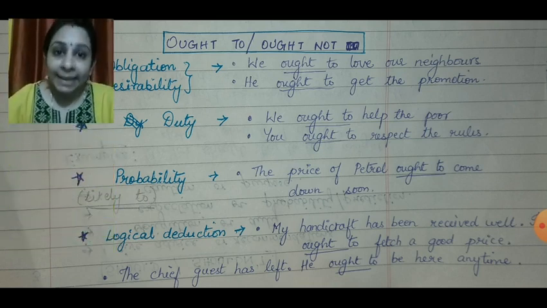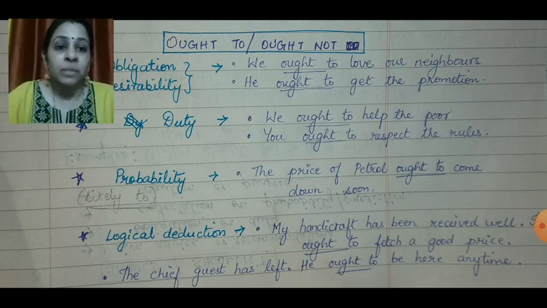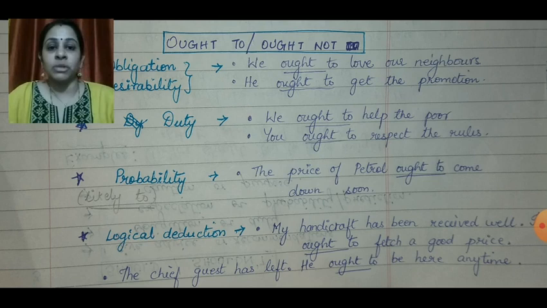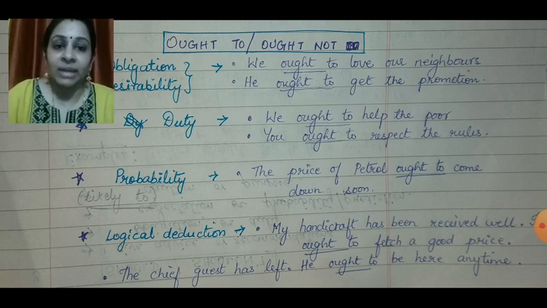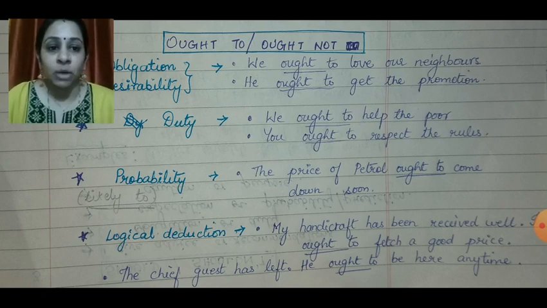And then we use ought to for expressing probability. Probability means a likeliness of doing something or something happening. The price of petrol ought to come down soon. So in a given scenario, we can predict or we can expect that this is likely to happen. So we say that the price of petrol ought to come down soon.